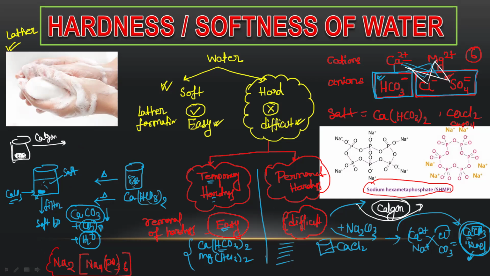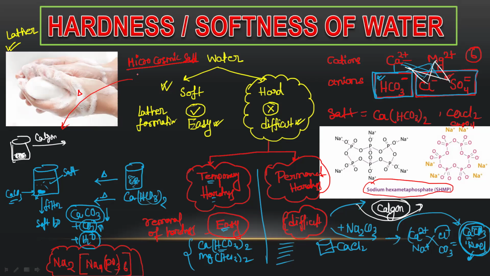But another question comes: how will you prepare this calgon? Many times in JEE this question comes that if you take one salt and heat it, then calgon is formed. Which was this salt and what is its formula? It is basically microcosmic salt. When microcosmic salt is heated, then calgon is formed.